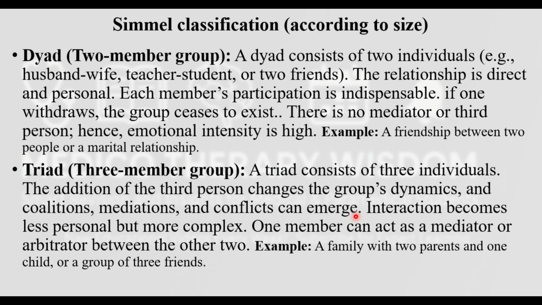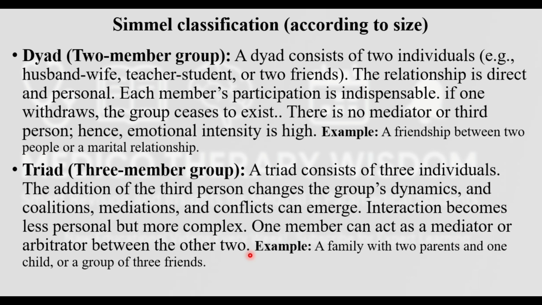Of course, you will not share your thoughts as frankly as you would with your best friend only. If there is a group, you can't share that much, and things become more complicated. It will be more complex in a three-person or four-person group. One member can act as a mediator or arbitrator between the other two. If two persons are having a conflict, the third person can be a mediator or arbitrator.